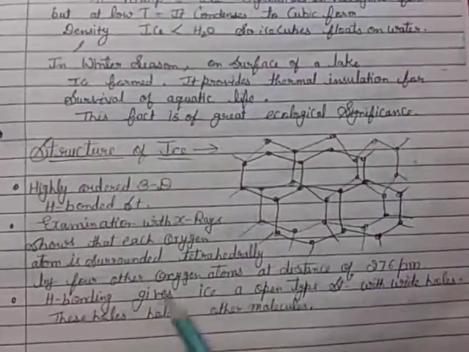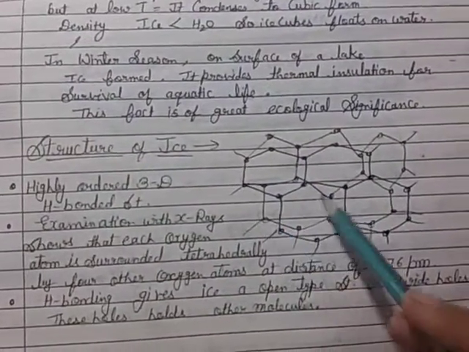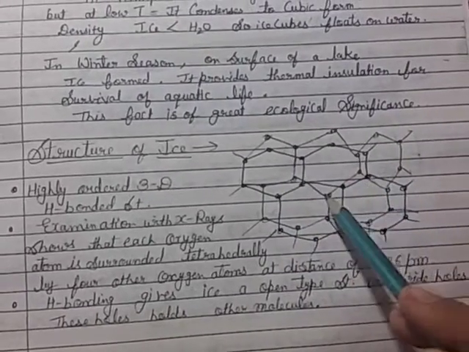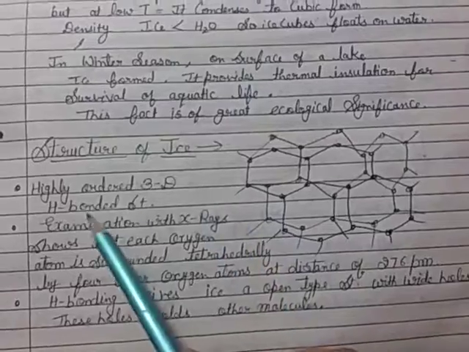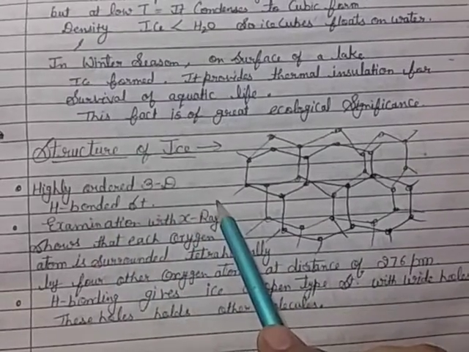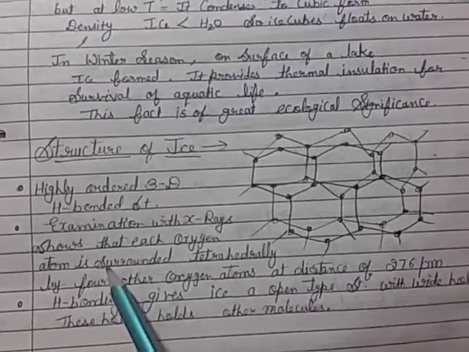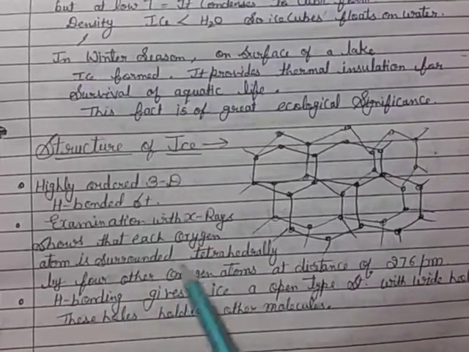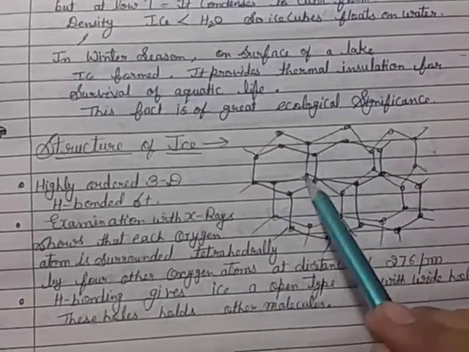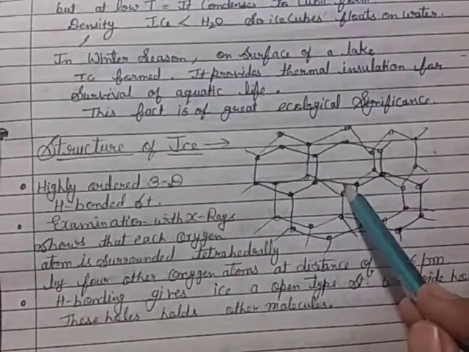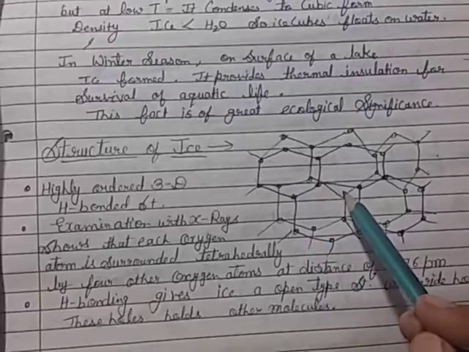Then the structure of ice. It is hexagonal, 1, 2, 3, 4, 5, 6, attached with a second hexagonal ring, a highly ordered 3D hydrogen bonded structure. Examination by X-rays shows that each oxygen atom is surrounded tetrahedrally by 4 other oxygen atoms, at a distance of 276 picometer. Here you see oxygen with 1, 2, 3 and a fourth at the back side, which means a 3D structure.